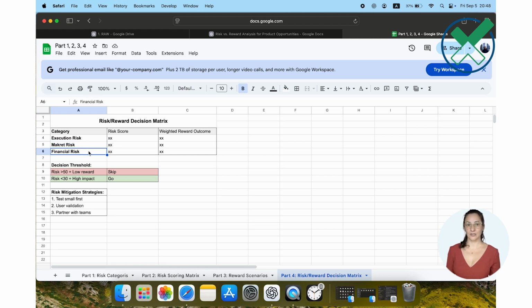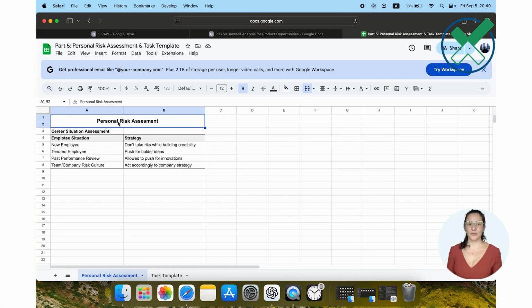The key is being honest about both sides. As a PM, you're not betting your own money, but you are betting company resources and your credibility. If a risky feature fails, can you test it small first? Can you validate with users before building? Can you partner with other teams to reduce risk? Risk mitigation is core to product management.